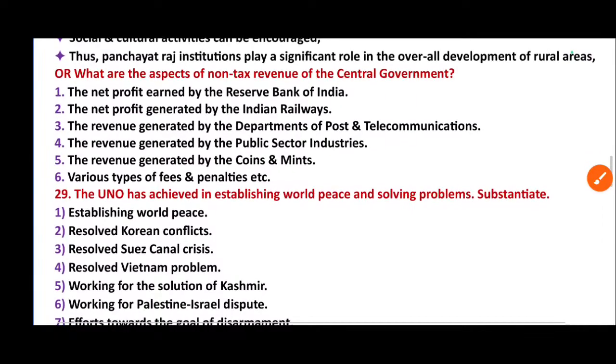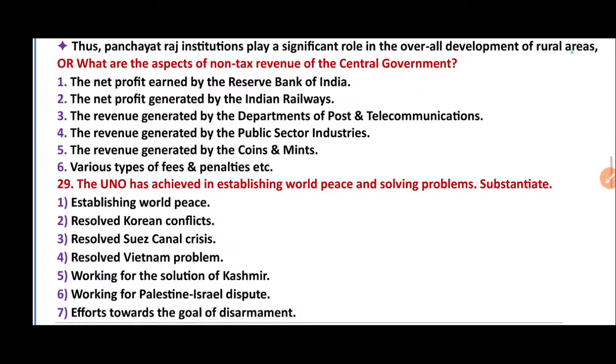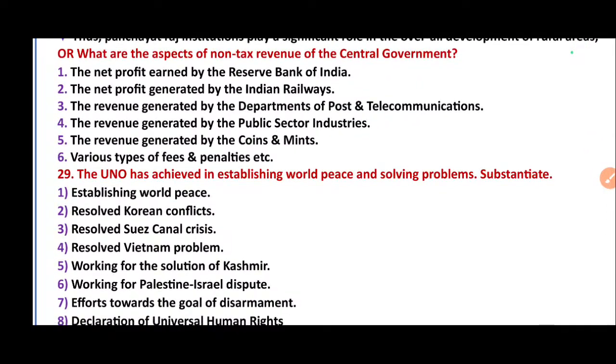Okay. How much is required for your answer? That much you have to practice. For this question, they asked another R-type question. What are the aspects of non-tax revenue of the central government?